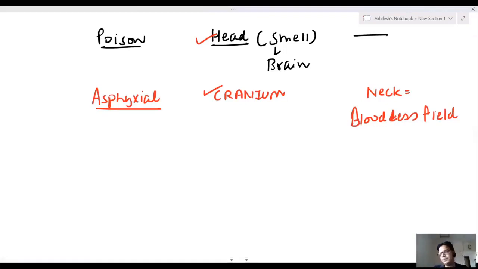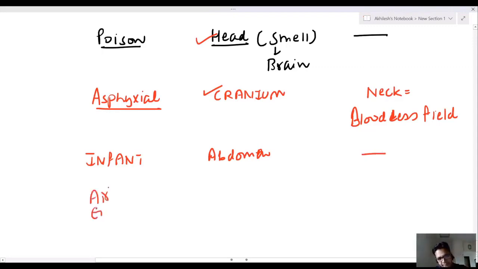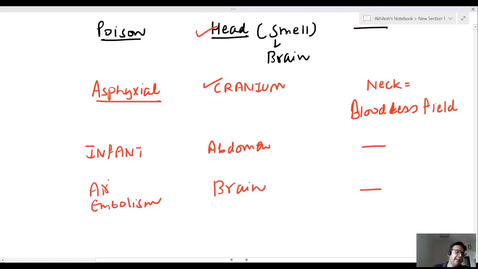In poisoning case. In infant, a child below 1 year of age, we open first the abdomen. Last doesn't matter in infant. In air embolism, first we open brain.